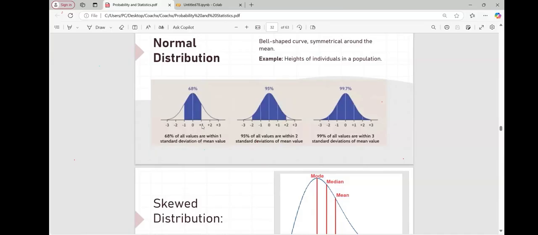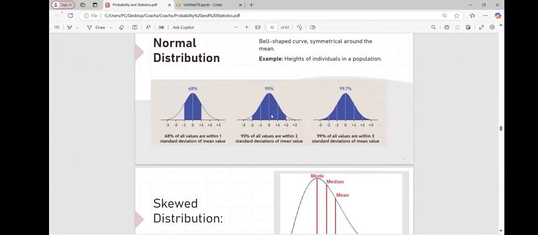The second one is 0, -1, +1. These all are standard deviations, guys. First standard deviation, second standard deviation, third standard deviation. What is the range of standard deviation? -3 to +3. Whenever your data is between -1 and +1, we say it is the first standard deviation. It includes -1 and +1 both.